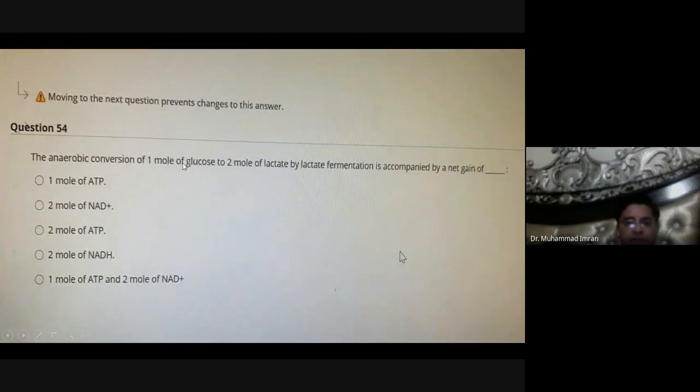Anaerobic conversion of one molecule of glucose into two molecules of lactate by lactate fermentation is accomplished by a net gain of 2 ATP. The two NADH which are produced are consumed during the conversion of pyruvate into lactate. So the net gain is 2 molecules of ATP.